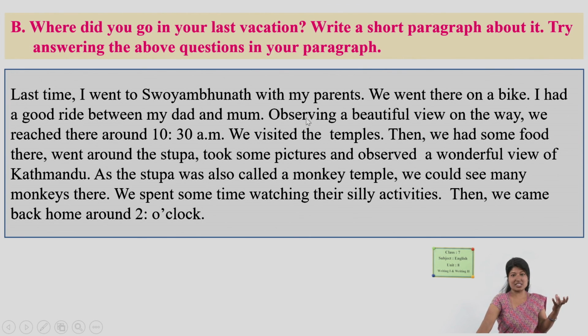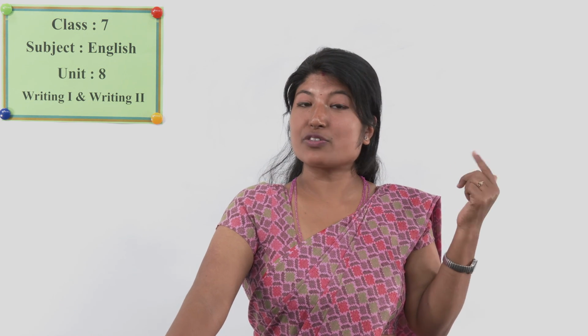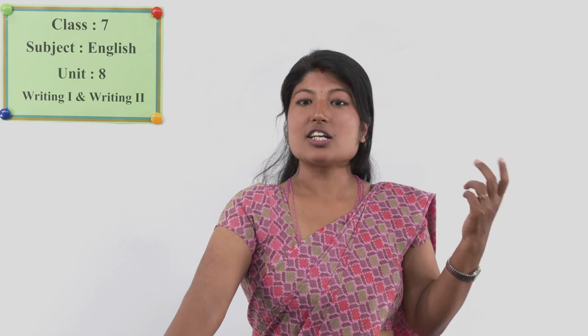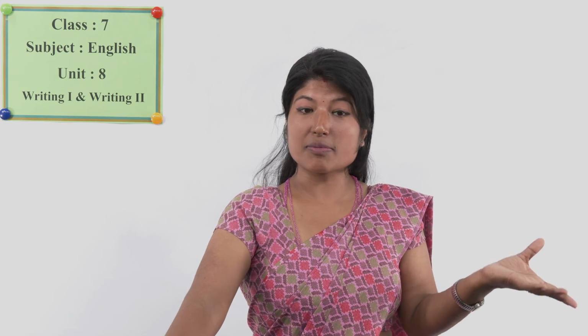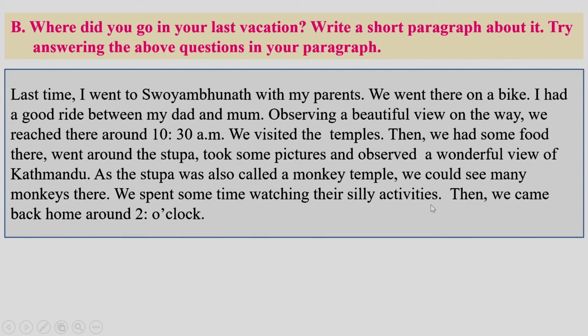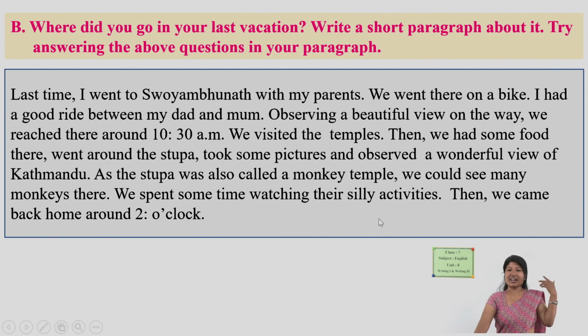Several activities: observing a beautiful view, visiting temples, having some food, taking some pictures, observing a wonderful view of Kathmandu, and watching the silly activities of the monkeys. These were the activities carried out over there.